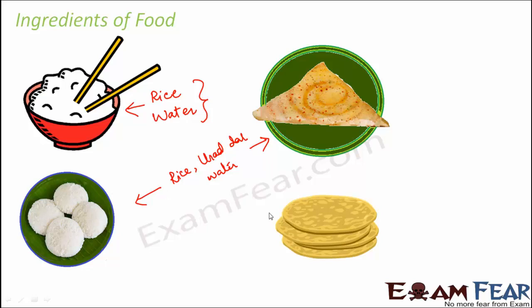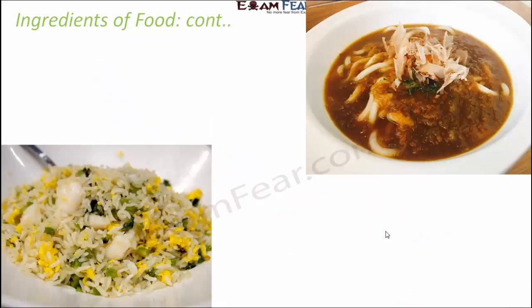When you talk about chapati or roti, there you need flour, maybe wheat flour or maida, whatever. You need some water, and then you bake it. So that gives you the chapati. Here in all of these items, you saw that the ingredients are quite simple. You just need one or two things, and you're able to prepare these food items. However, a lot of food items have multiple ingredients, quite a complex composition. You need a lot of things to prepare them. So let's have a look at some of those food items.